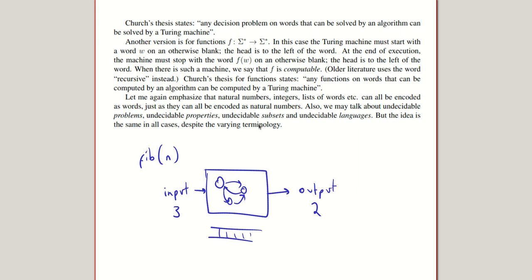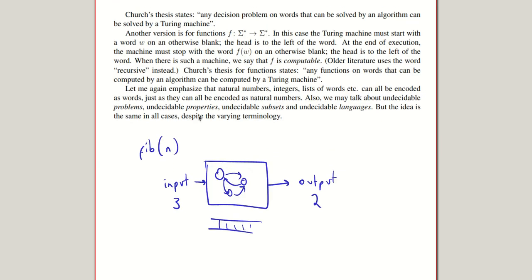But the idea is, Church's thesis just states that if we can solve something related to this sort of encoded data with an algorithm, then we can also solve it using a Turing machine. Does that make sense? It's not too bad. I think with Church's thesis, it's just about remembering the definition for it.